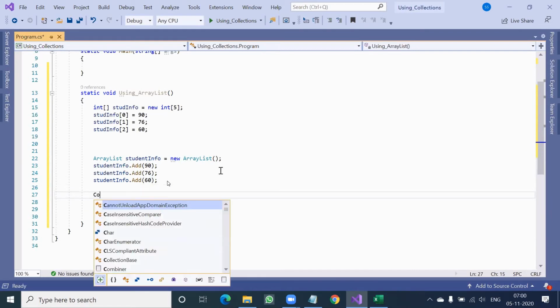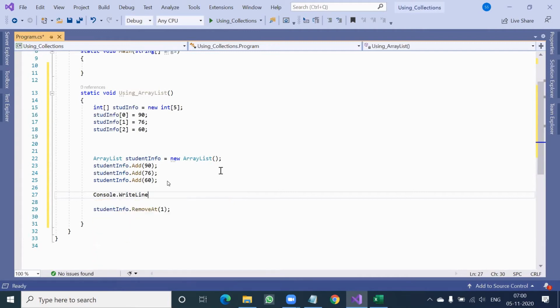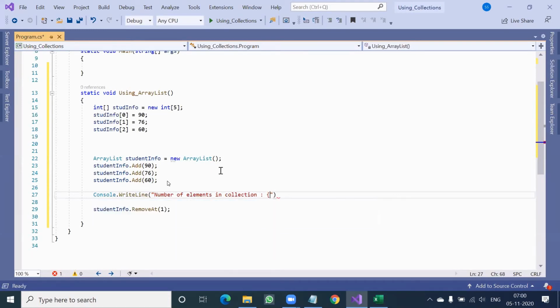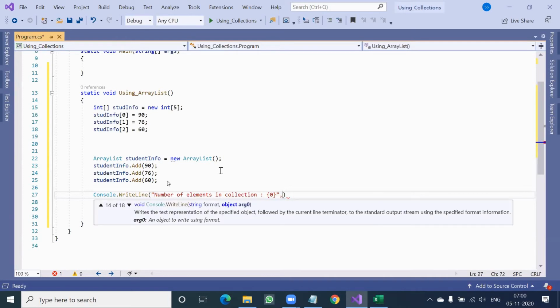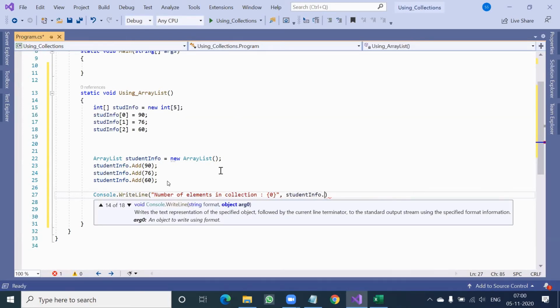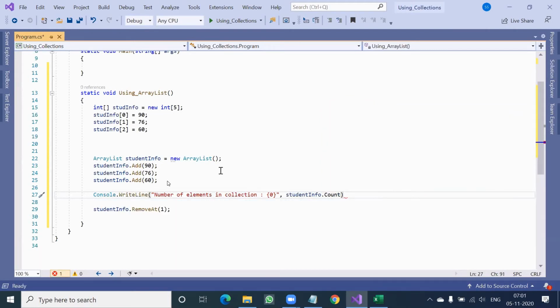So suppose here I will say Console.WriteLine, number of elements in collection, my array list name is studentInfo.Count. There is a property called count.